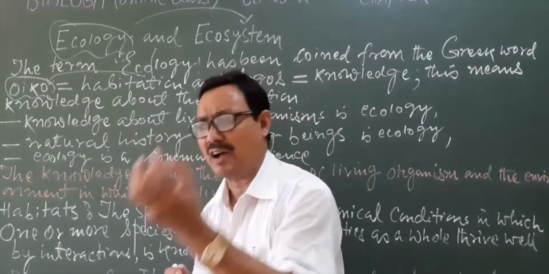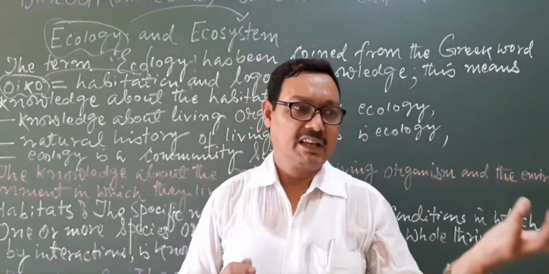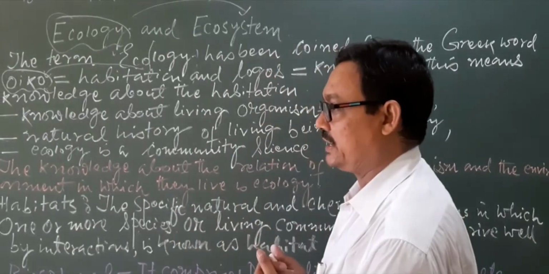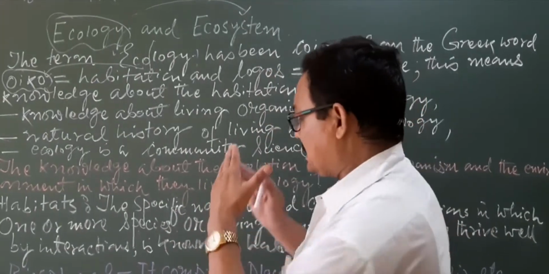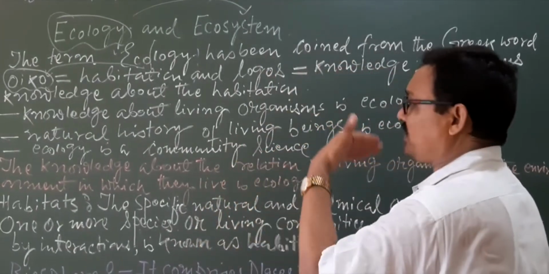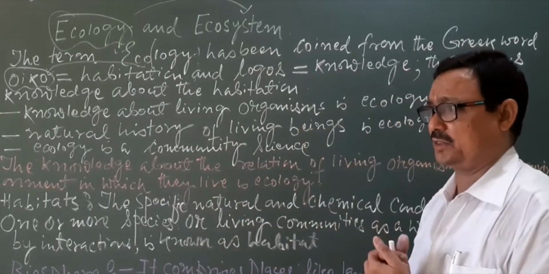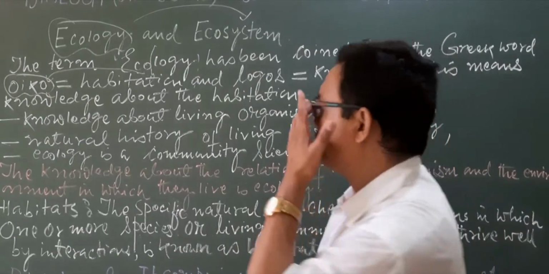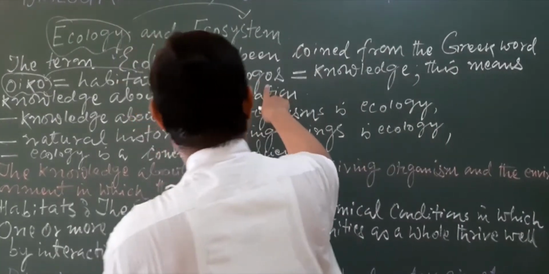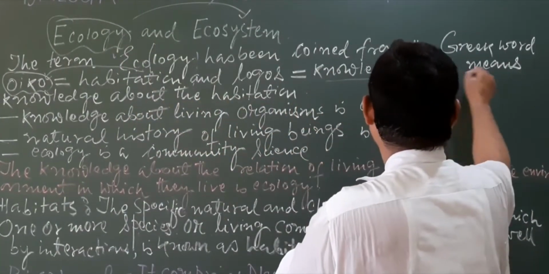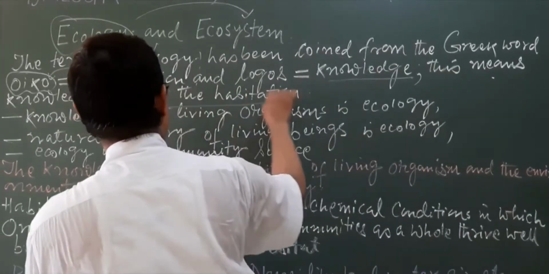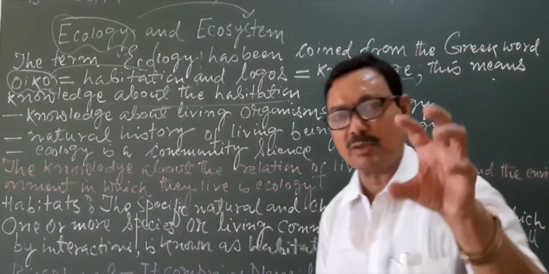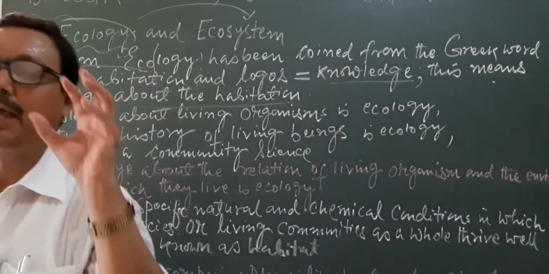Like the water is the habitation for aquatic animals, for terrestrial animals, land is the habitation. Similarly, you may classify other habitations according to different situations. And logos means knowledge. If we combine both, it means knowledge about the habitation.